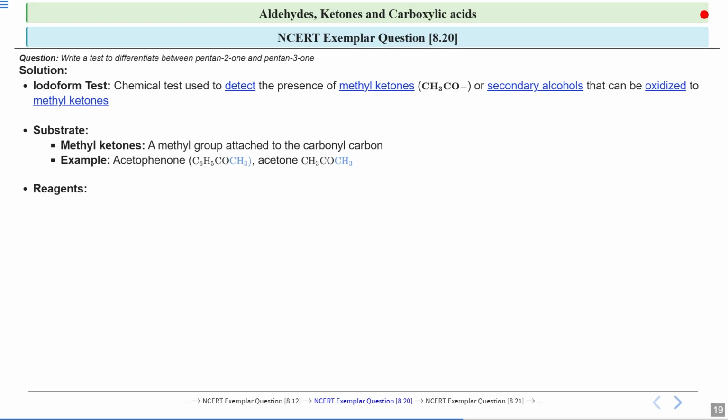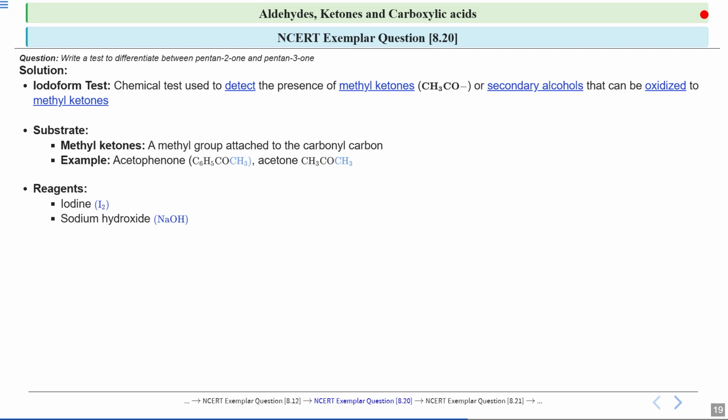If we talk about the reagents used in the iodoform test, the two main chemicals are iodine and sodium hydroxide. First is iodine, which is a yellow-brown solid or solution. Iodine is the source of the halogen needed for this reaction.